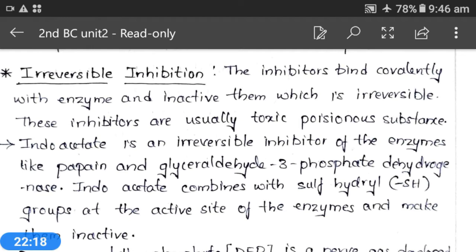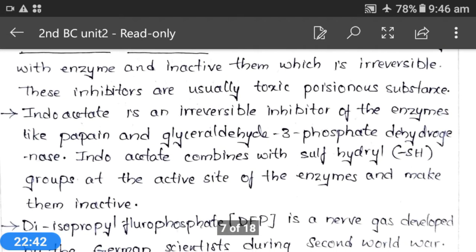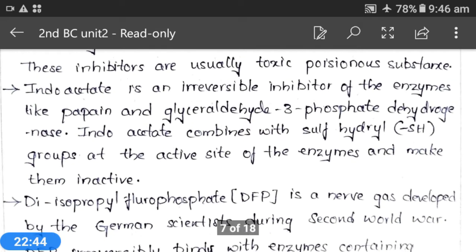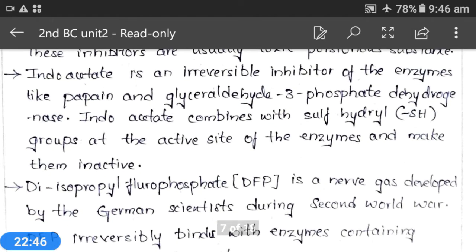While discussing the active site, we saw a point: serine is the most common amino acid, or amino acid cluster, commonly seen in active sites. Almost all active sites will have serine. It is the most commonly seen amino acid at the active site of enzymes.